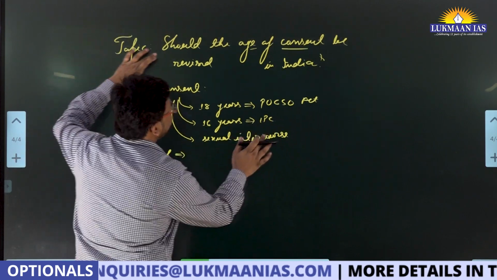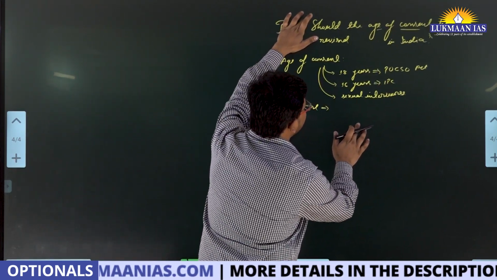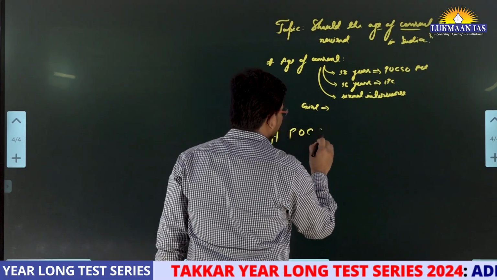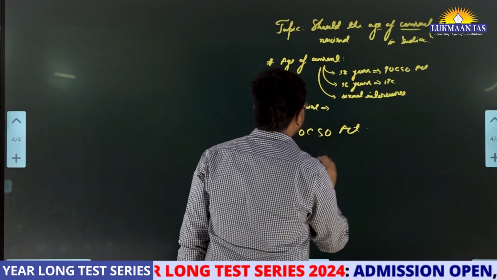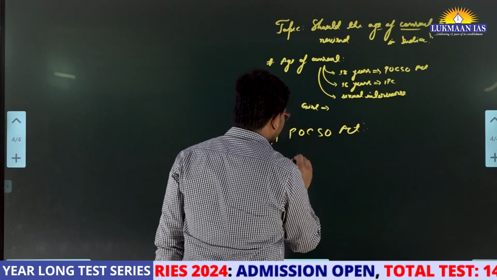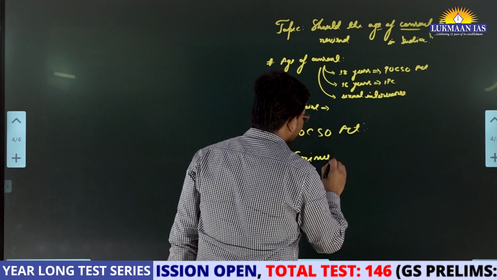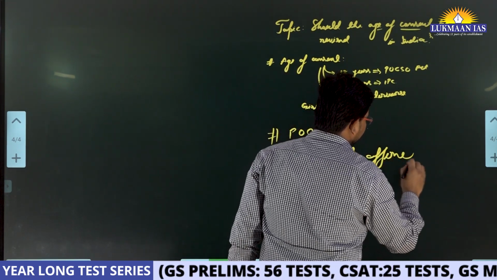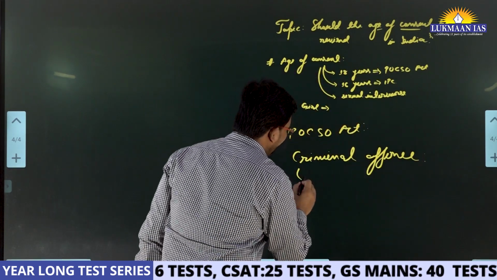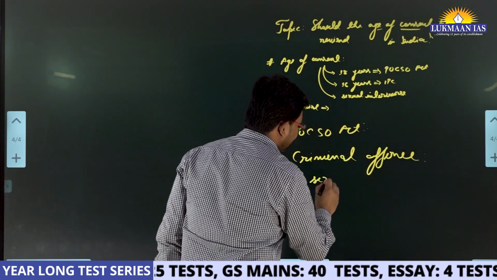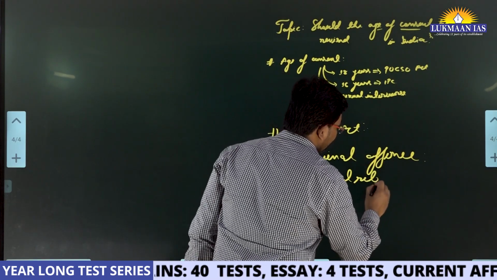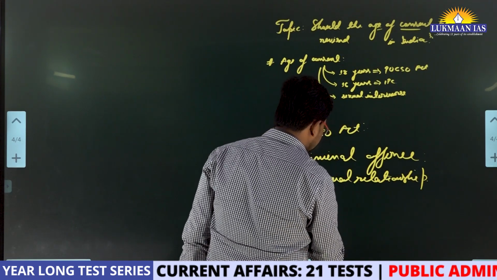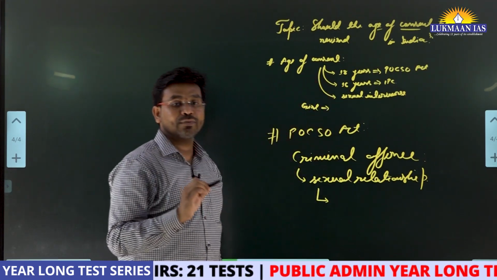If we talk about the Prevention of Children from Sexual Offences Act, the POCSO Act, under this Act it has been made a criminal offense for any person who enters into a sexual relationship with anyone who is under the age of 18 years.